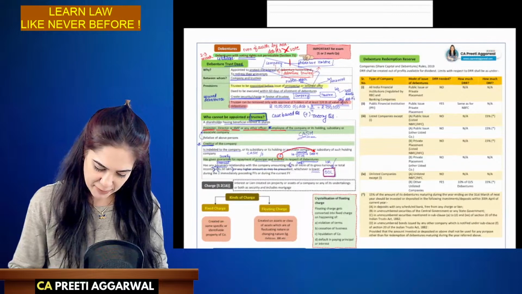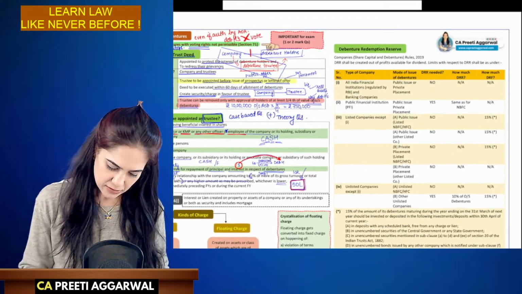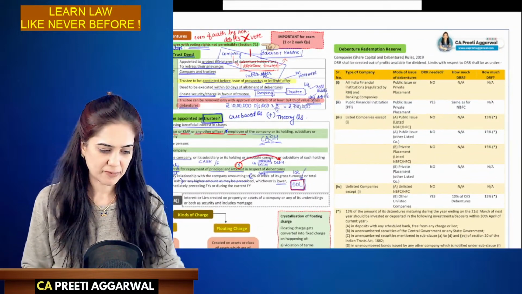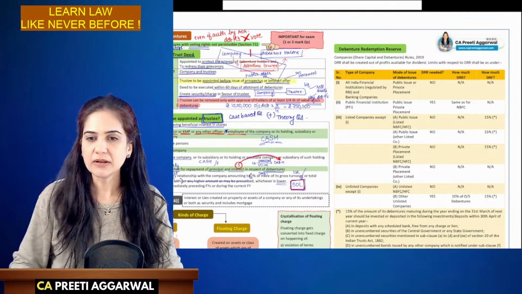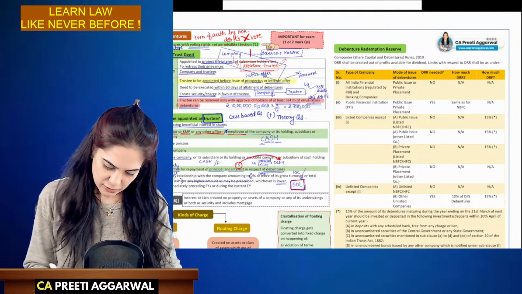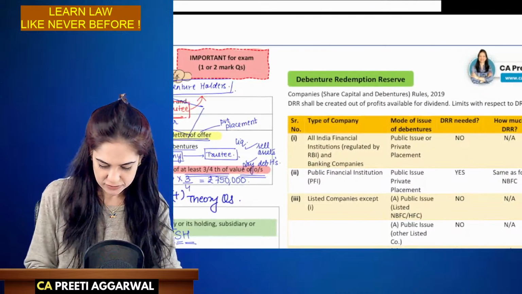Students, I have prepared a table. Okay, I have prepared a table for debenture redemption reserve, DRR.